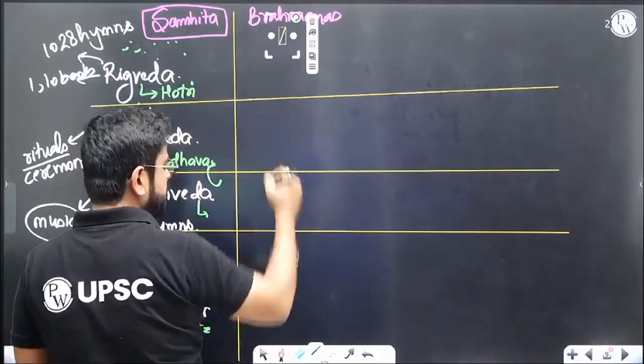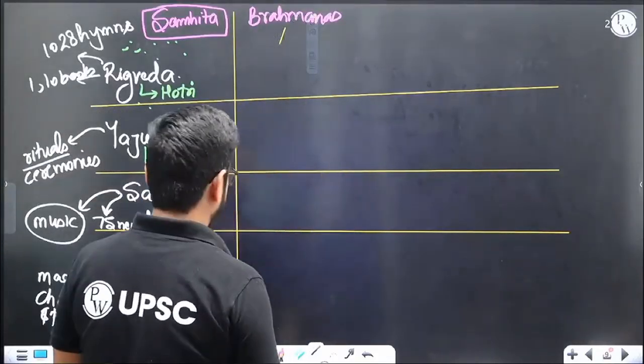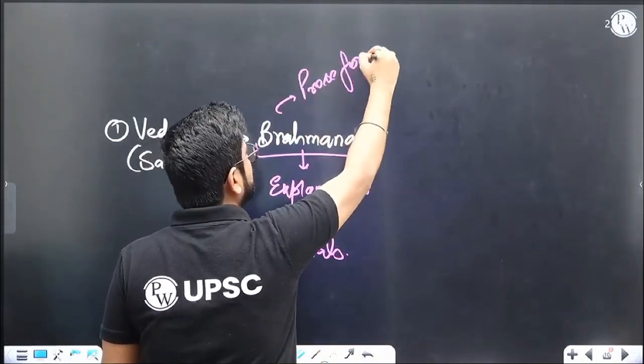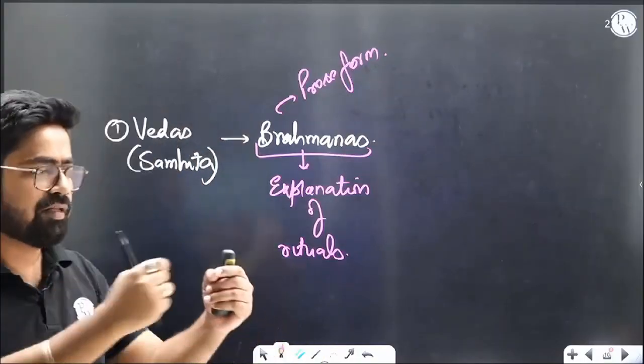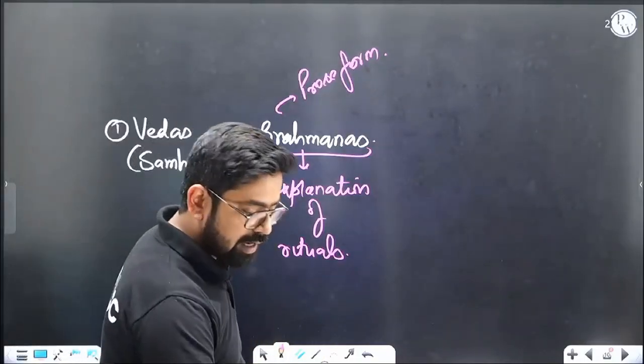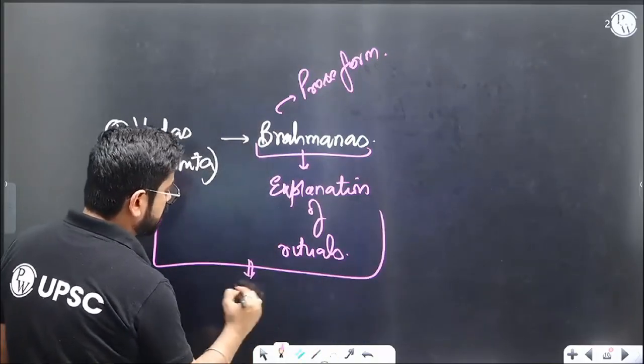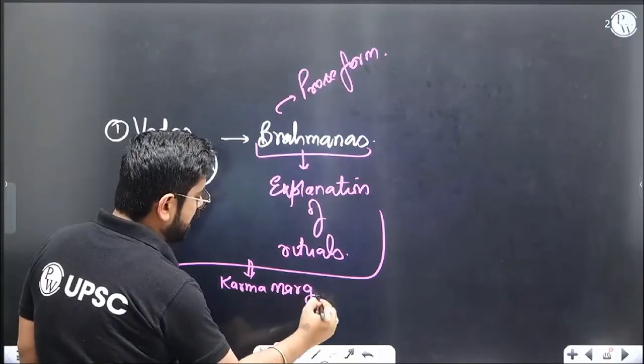Brahmanas were technically written in prose form, in normal speaking language, explaining the reason why it was done so. Other than that, Brahmanas together with Vedas talk about Karma Marga. Now, what is Karma Marga?